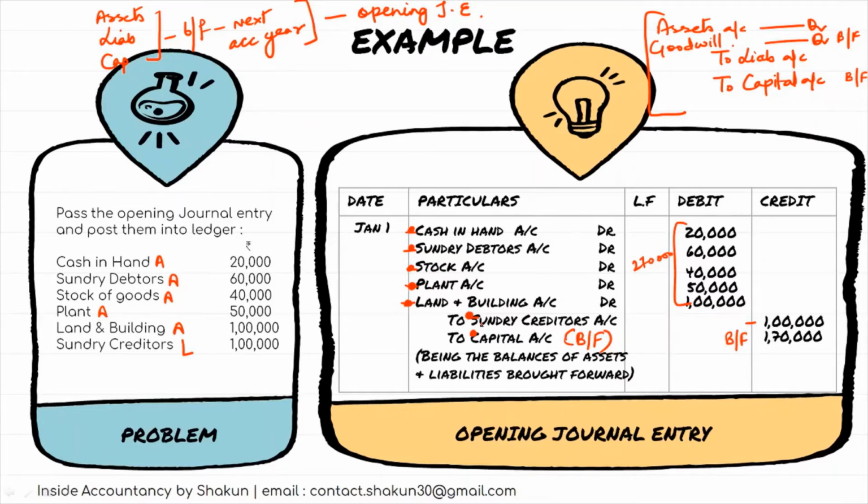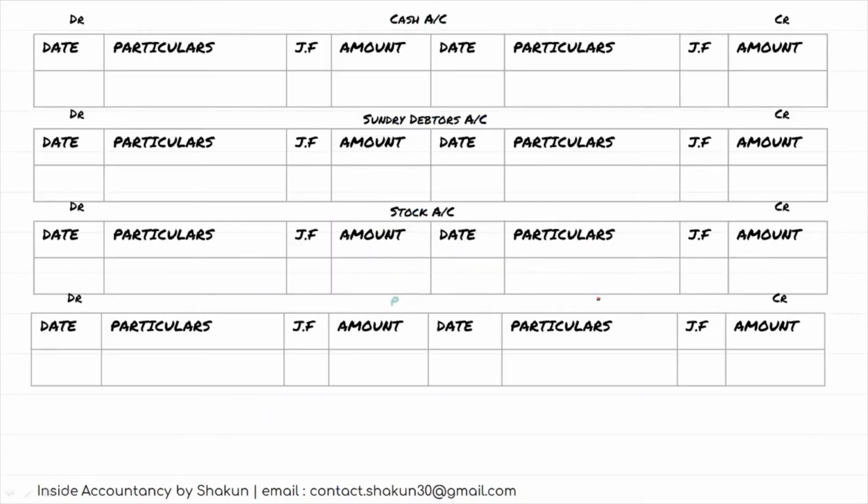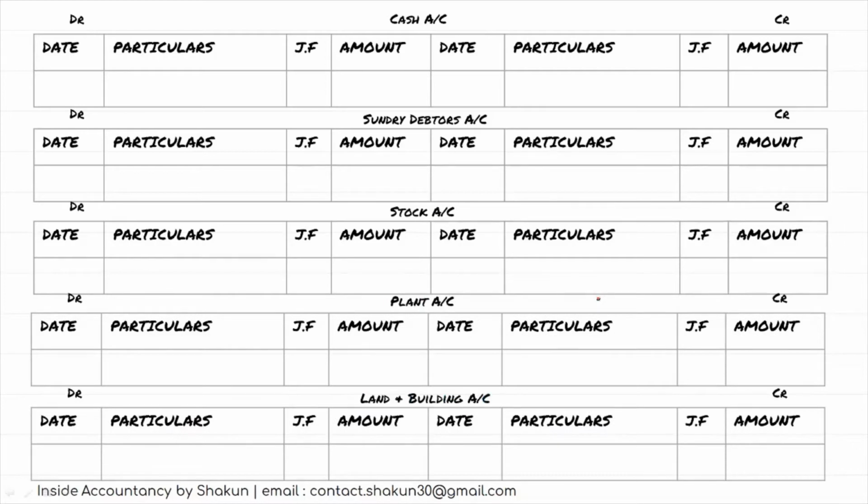First, let's have a look at the ledger accounts of all the assets. So these are the 5 assets that were mentioned with us. So let's have a look at how posting will be made. Now you always must remember that assets always have a DR balance. As it is also, all these accounts have been debited, as you can see. So when we make the ledger accounts, we have all the ledger accounts of all the assets here: cash, debtors, stock, plant and land and building.